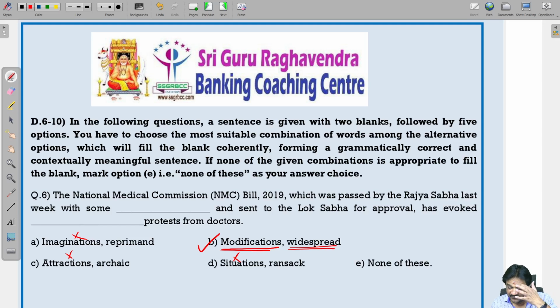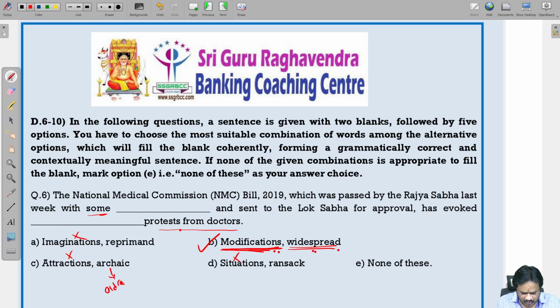Using your imagination, you can see which word is correct and which is not. We can't say a bill with some imagination, some attraction, some situation. It should be some changes, so we have to use modifications. The bill which was passed by Rajya Sabha last week with some modifications has made the doctors very angry, and there is serious widespread protest from the doctors. Based on the first blank you can select the second blank. Here with some is plural, so we should use a plural. So modifications is correct. Then, what is the meaning of archaic?